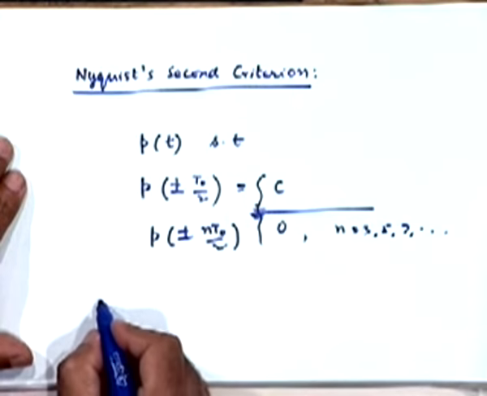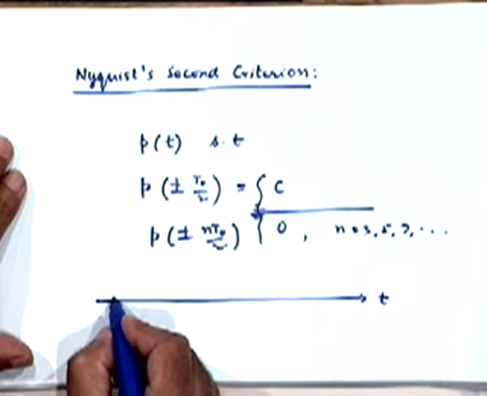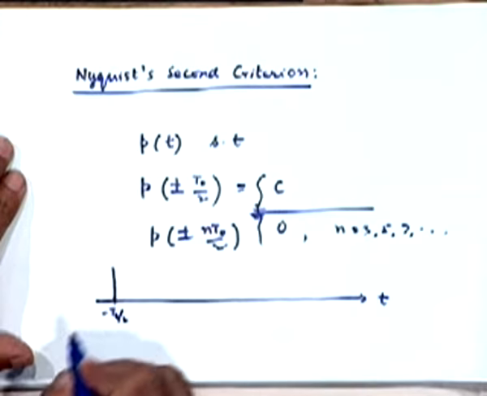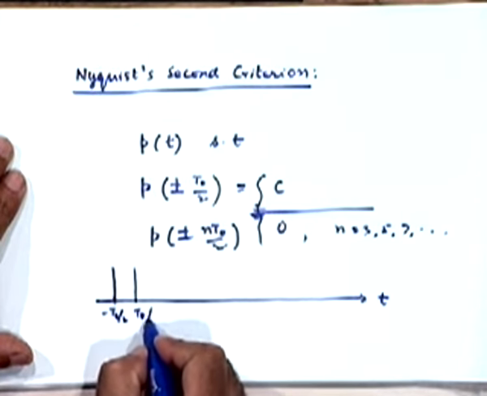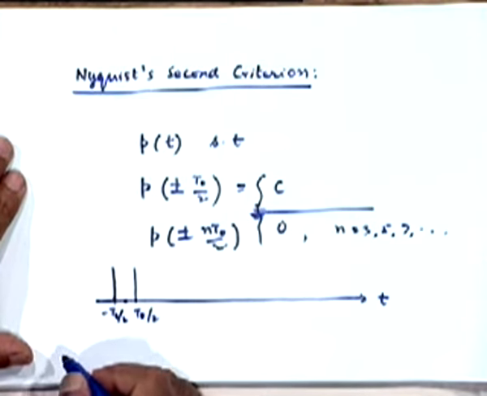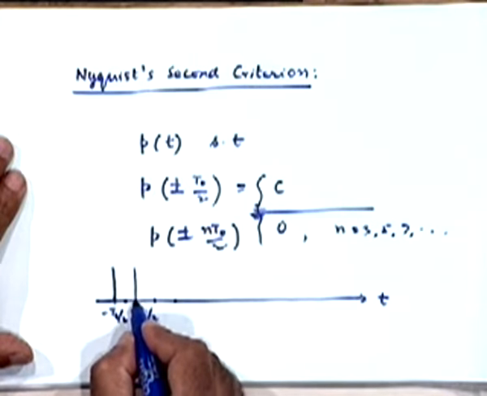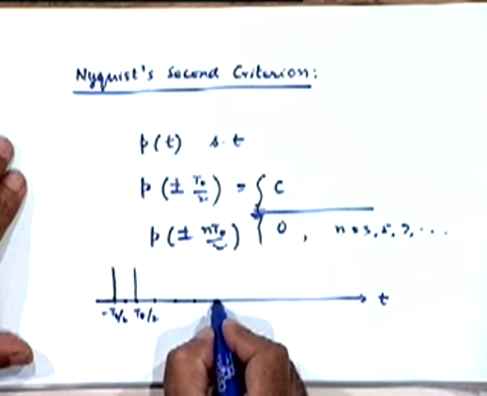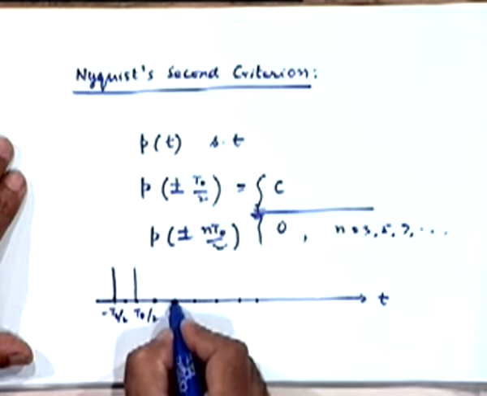So if I draw this time axis t, at minus T0 by 2 we have some non-zero value, at plus T0 by 2 we have some non-zero value, but from there onwards, at intervals of T0 seconds separated from T0 by 2, at all these points the values are 0.